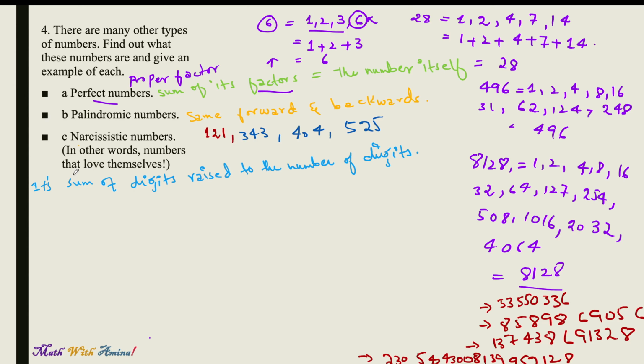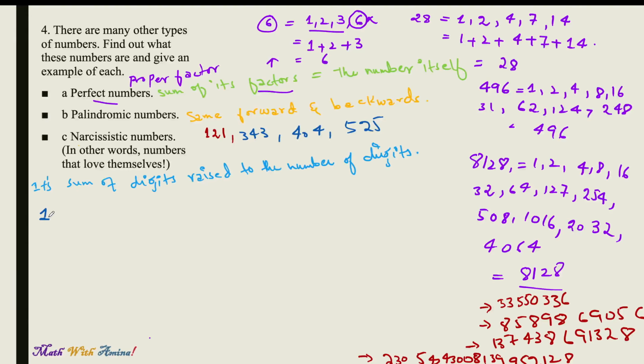Narcissistic numbers, in other words, the numbers that love themselves. We can define them as the sum of the digits raised to the number of digits. Before trying to understand that, let me give you one point, that all single-digit numbers are narcissistic numbers.